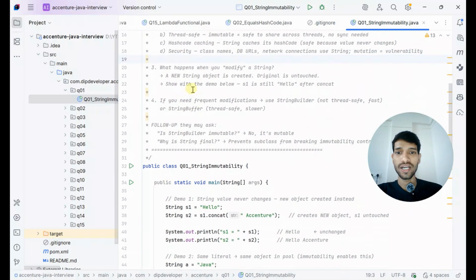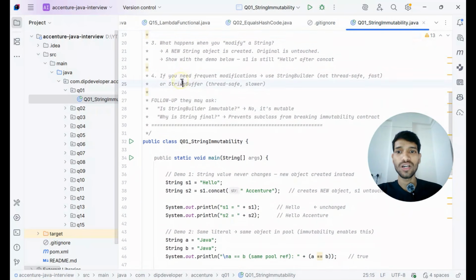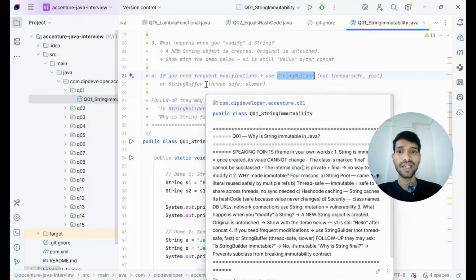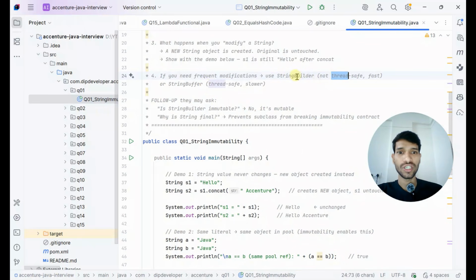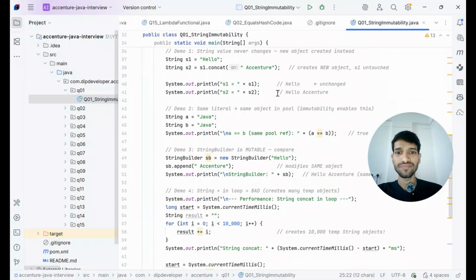That kind of thing you can explain, and you can explain that if you want mutability, then you can use StringBuffer or StringBuilder depending upon your requirement. StringBuilder is not thread safe, and StringBuffer is thread safe and slower.